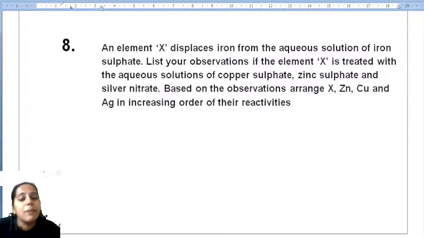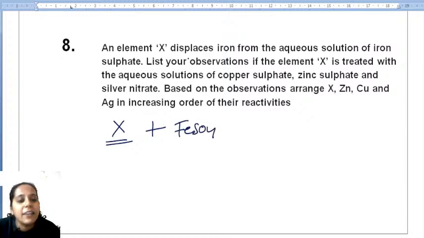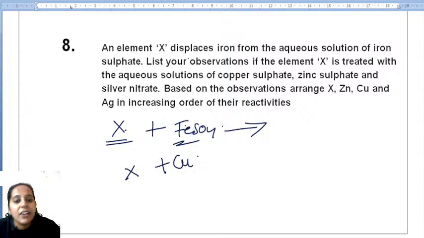Then element X displaces the iron from aqueous solution of iron sulfate. X ಅನ್ನೋ ಎಲಿಮೆಂಟ್ ಇದೆ, ಇದೇನ್ ಮಾಡ್ತಾ ಇದೆ, aqueous solution of iron sulfate ಇದೆ. Okay, X displaces the iron from aqueous solution of iron sulfate. ಅಂದ್ರೆ X ಏನ್ ಮಾಡ್ತಾ ಇದೆ, ಐರನ್ ಸಲ್ಫೇಟ್ ಅಲ್ಲಿ ಇರುವಂತ ಐರನ್ ನ ಡಿಸ್ಪ್ಲೇಸ್ ಮಾಡ್ತಾ ಇದೆ ಅಂತ ಹೇಳ್ತಾ ಇದ್ದಾರೆ. List the observation if the element X is treated with aqueous solution of copper sulfate. ಅಂದ್ರೆ ಈ X ನ ಕಾಪರ್ ಸಲ್ಫೇಟ್ ಜೊತೆಗೆ ಟ್ರೀಟ್ ಮಾಡಿದಾಗ, when X is treated with the aqueous solution of copper sulfate, zinc sulfate is formed. X ನ ಕಾಪರ್ ಸಲ್ಫೇಟ್ ಜೊತೆಗೆ ಟ್ರೀಟ್ ಮಾಡಿದಾಗ ಜಿಂಕ್ ಸಲ್ಫೇಟ್ ಫಾರ್ಮ್ ಆಗಿದೆ ಅಂತ ಹೇಳ್ತಾ ಇದ್ದಾರೆ.